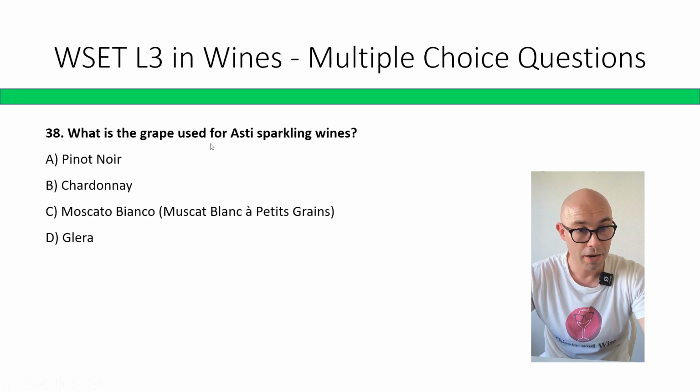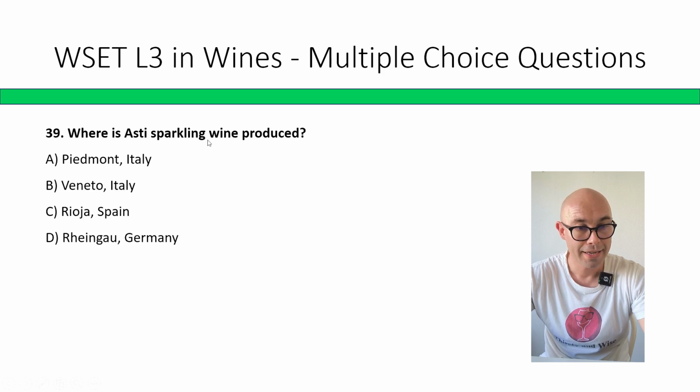What is the grape used in Asti sparkling wines? Pinot Noir, Chardonnay, Moscato Bianco or Muscat Blanc à Petits Grains, Glera. Correct answer is C, Moscato Bianco. Where is Asti sparkling wine produced? Piedmont, Italy; Veneto, Italy; Rioja, Spain; Rheingau, Germany. Correct answer is A, Piedmont, Italy.